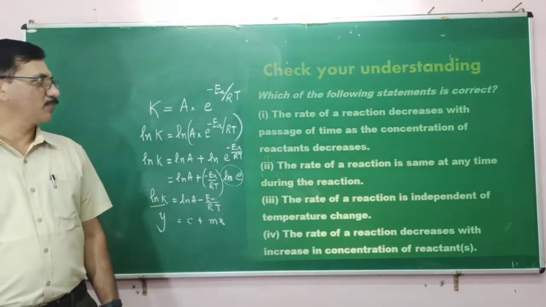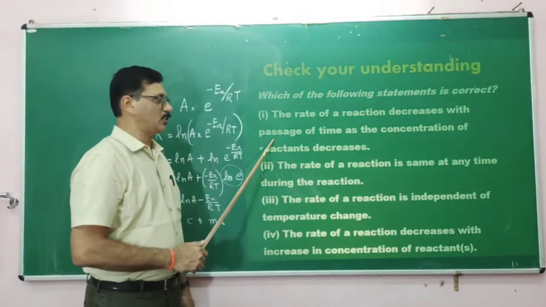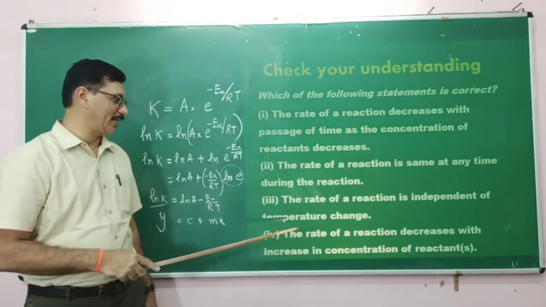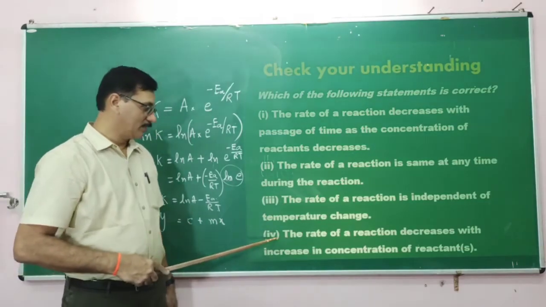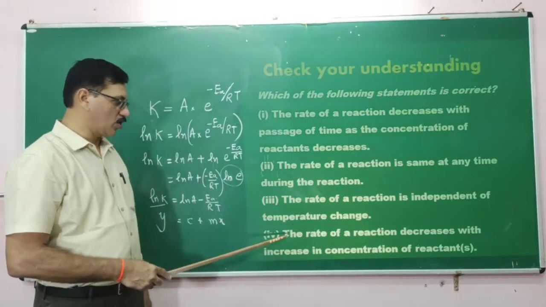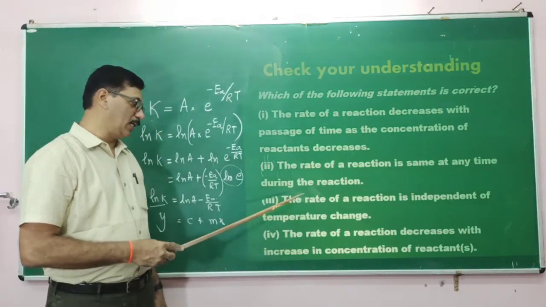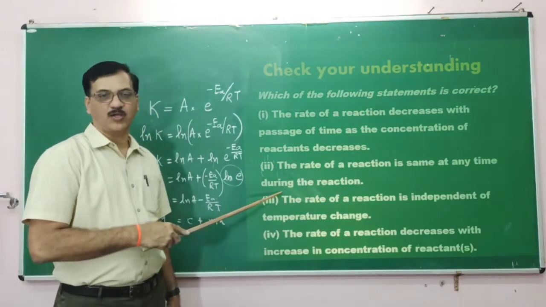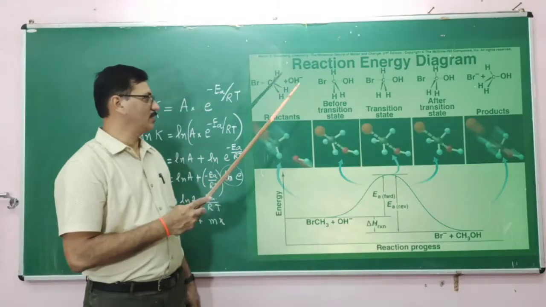Now check your understanding. Which of the following statements is correct? The rate of the reaction decreases with passage of time as concentration of the reactant decreases. The rate of the reaction is the same at any time during the reaction. The rate of the reaction is independent of the temperature change. The rate of the reaction decreases with increase in concentration of the reactants. The last is wrong because the rate of the reaction does not decrease with increase in concentration, according to the rate law. Independence from temperature is also wrong. The rate being the same at any time is also wrong, because as concentration decreases, the rate of the reaction decreases. Therefore, the first one is the answer.